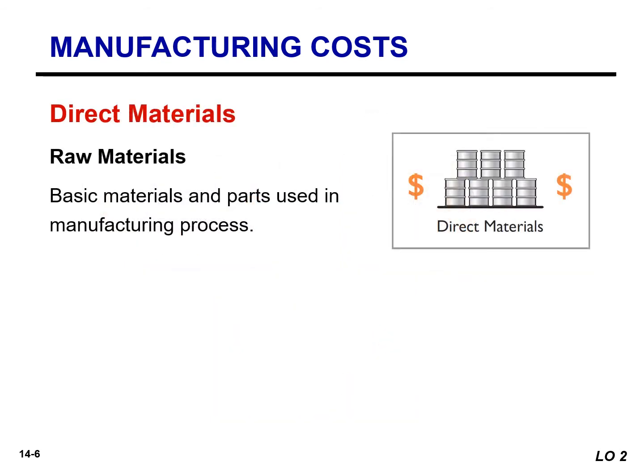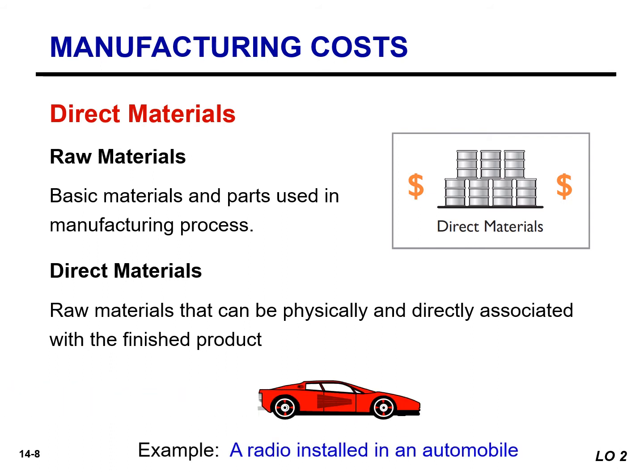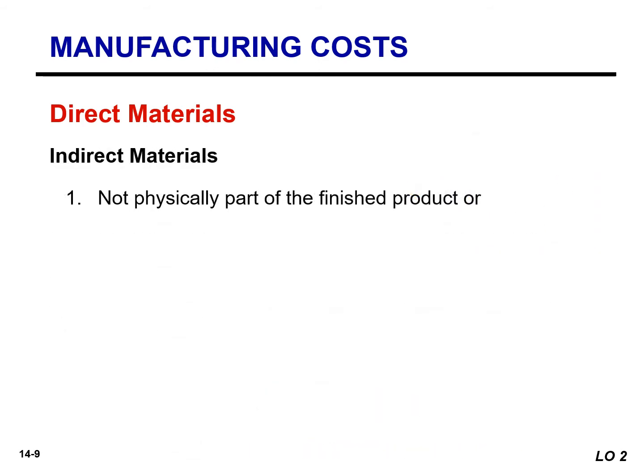Manufacturers purchase raw materials, which are the basic materials and parts used in the manufacturing process. Raw materials that can be physically and directly associated with the finished product are direct materials. Examples include a radio installed in an automobile, flour in the baking of bread, and syrup in the bottling of a soft drink. Some raw materials cannot be easily associated with the finished product.